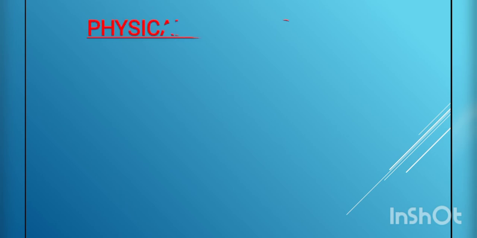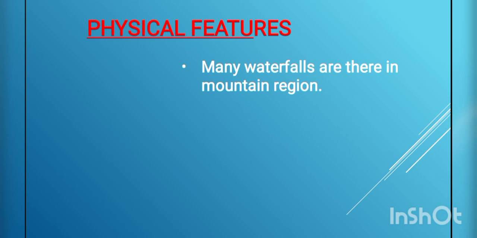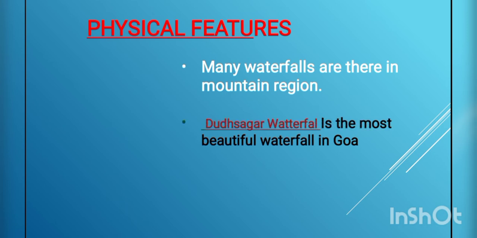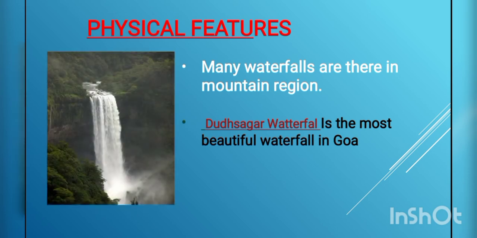Now we are going to learn about the features of this mountain region. Many waterfalls are there in the mountain region. You will find many waterfalls in this mountain region. Dudhsagar waterfall is the most beautiful waterfall in Goa. Here is the Dudhsagar waterfall, and it is in the Dharbandora taluka, and it is a very famous tourist spot in Goa.